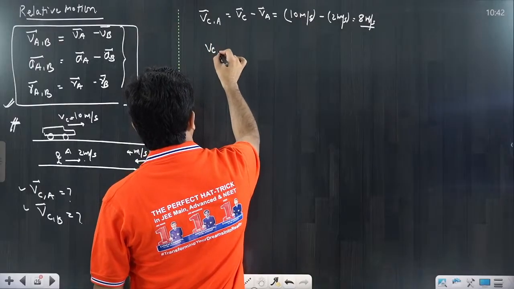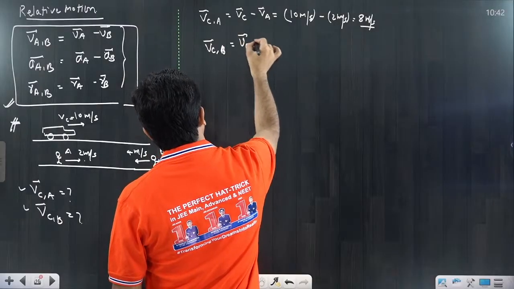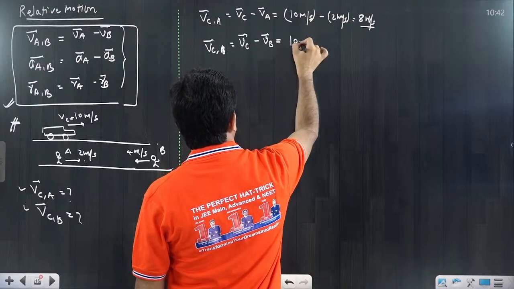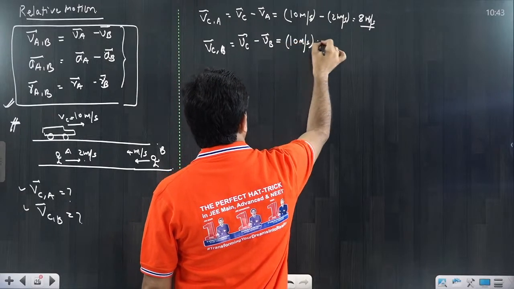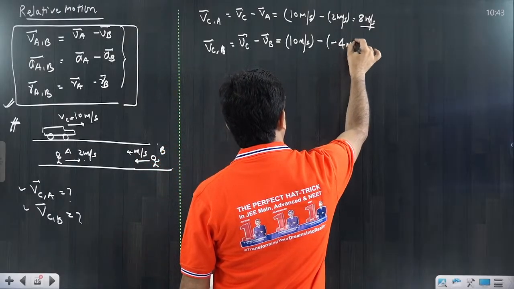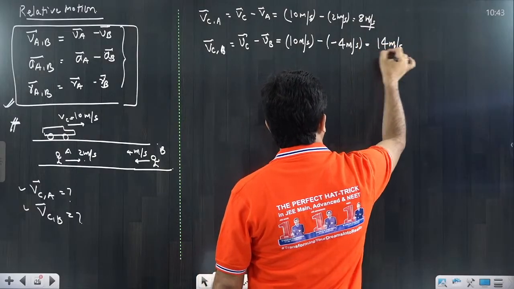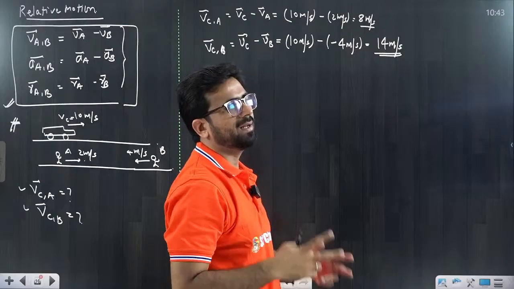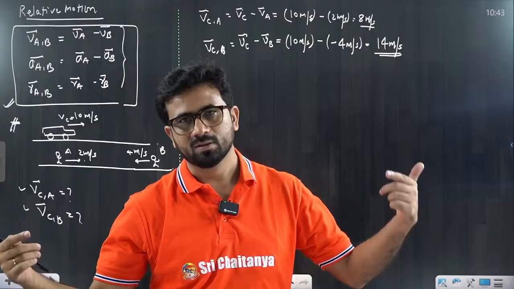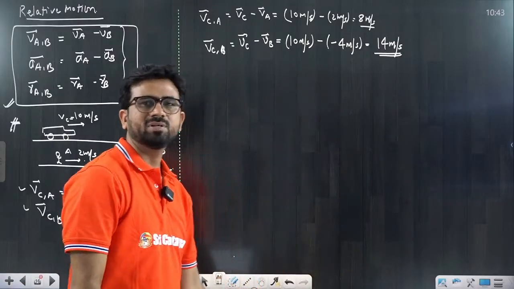If I say velocity of car with respect to B, that would be velocity of car minus velocity of B. You can put it, 10 meter per second, beta, positive, minus, but B is moving in the negative direction, that is minus 4 meter per second, beta. So that would be minus minus plus, that would be 14 meter per second. It's added. So what you understood: if the particles are moving in the same direction, their speeds are subtracted. If they are moving in opposite directions, their speeds are added. So we are doing the same thing, we have to understand it.